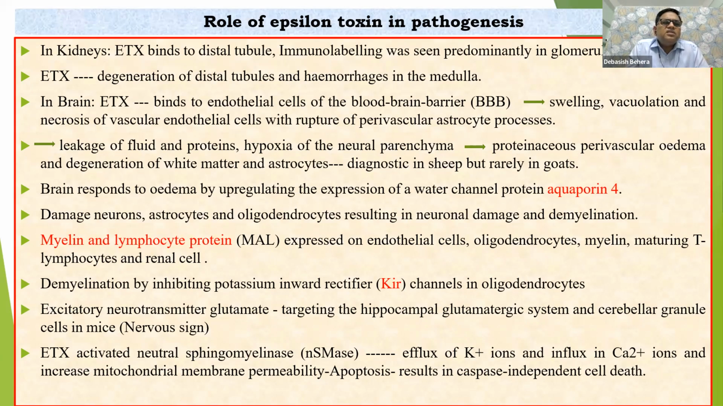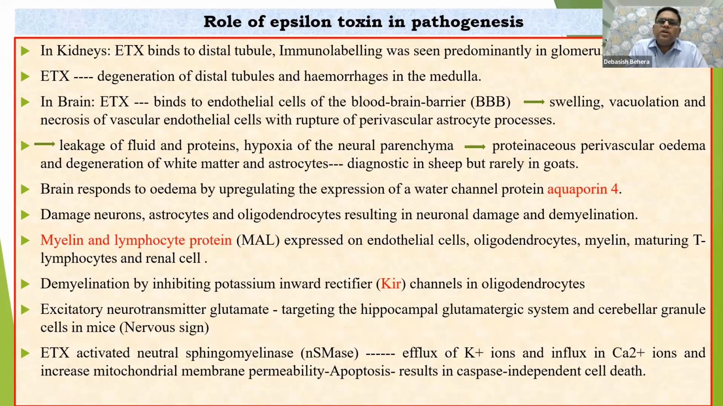So mostly in the kidneys, ETX, meaning epsilon toxin, binds to the distal tubules. There will be some changes because that particular receptor is present in the distal tubules, and it starts degeneration of the distal tubules, and obviously there would be hemorrhages in the medulla of that particular kidney.